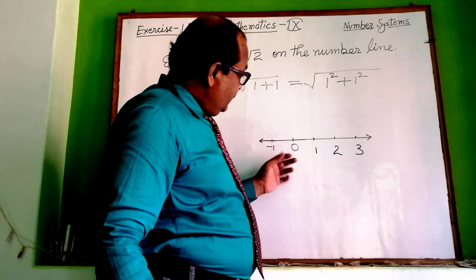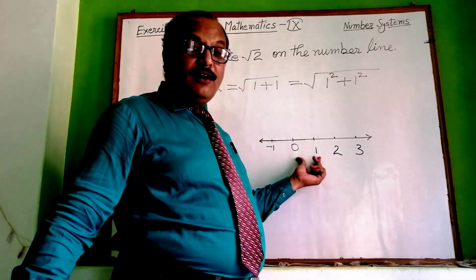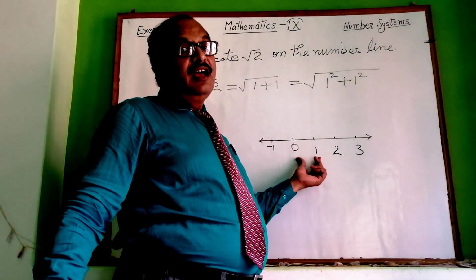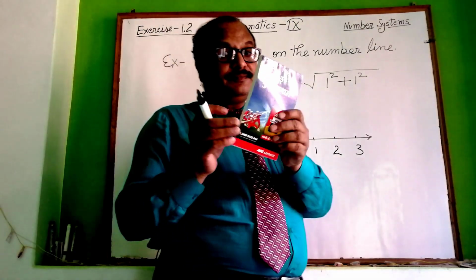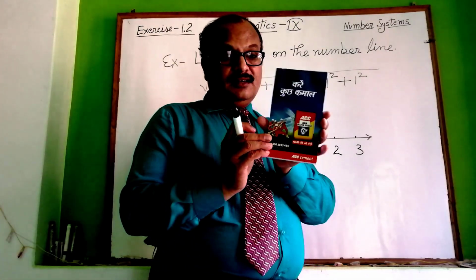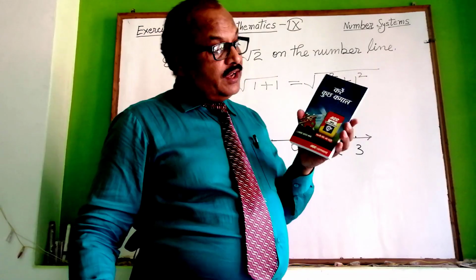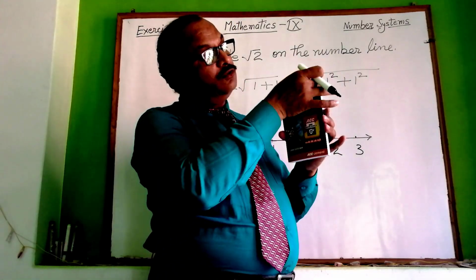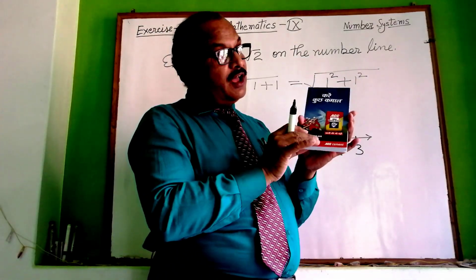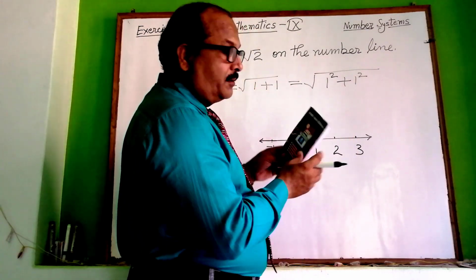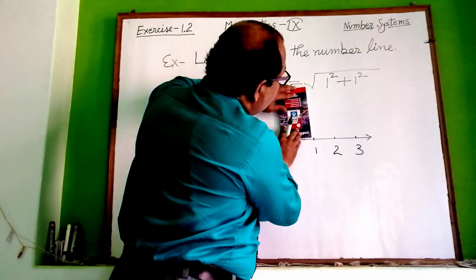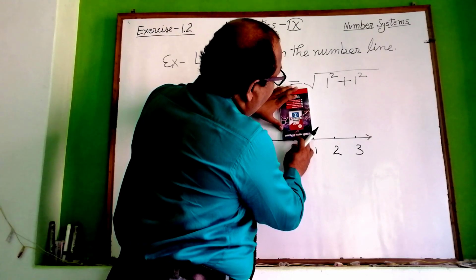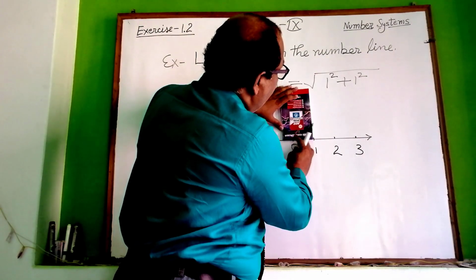So the base is already here, 1 unit, and for making a 90-degree angle I am using this notebook. You can see every angle of this notebook is 90 degrees, so I am using it for making the angle, but you will use your protractor for making the 90-degree angle.